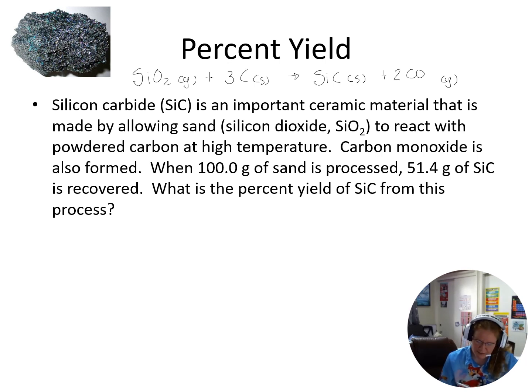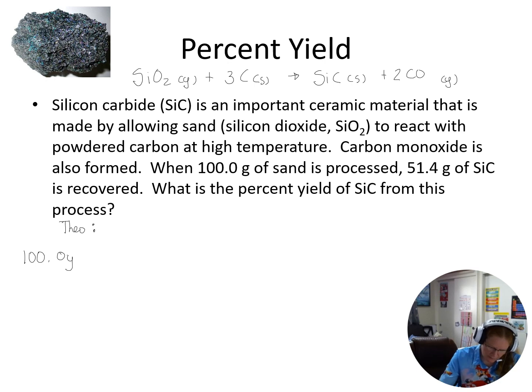So we're going to process some sand. We're going to get some silicon carbide. So we want to see what our percent yield of this is going to be. So first step is to calculate that theoretical yield. And that's going to be from the balanced equation. So we'll put it all together. We'll go from grams to moles, moles to moles, moles back to grams. Use those molar masses.